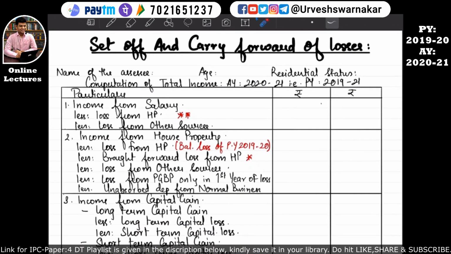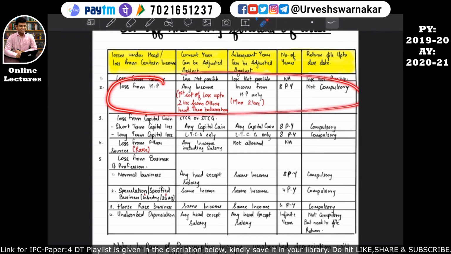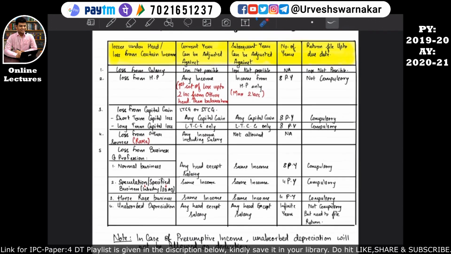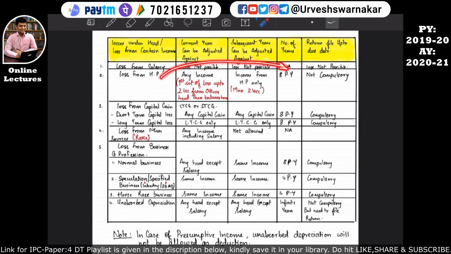So if you don't remember, let's revise our table. In the notes, losses from the house property can be set off against any income, but first set off losses up to rupees 2 lakh from other heads, then the balance from the house property income of the previous year 2019-20. But if the losses of the house property are not 100% set off in the previous year 2019-20, then such losses can be carried forward for 8 previous years, and the losses that are carried forward can be set off in the subsequent previous years against the income from house property only. But there is a limit of maximum 2 lakhs. I hope this is quite clear.